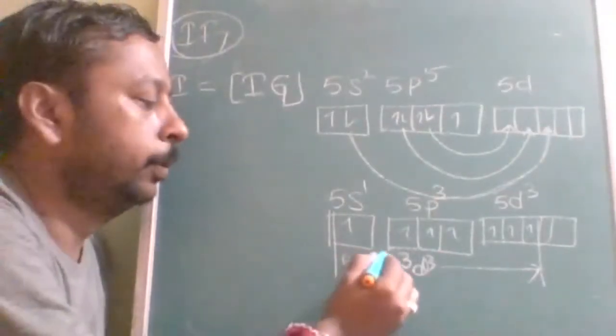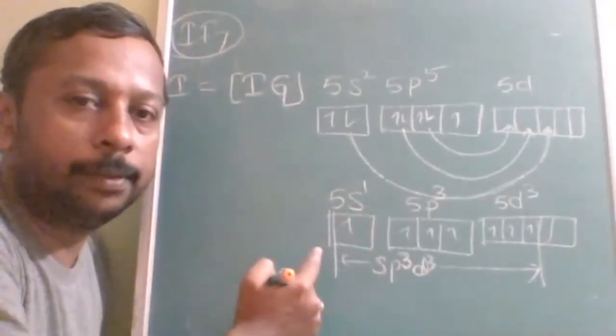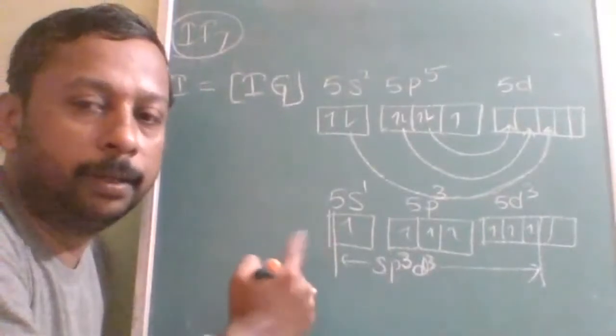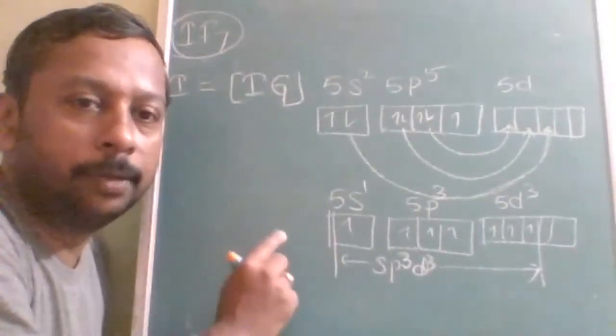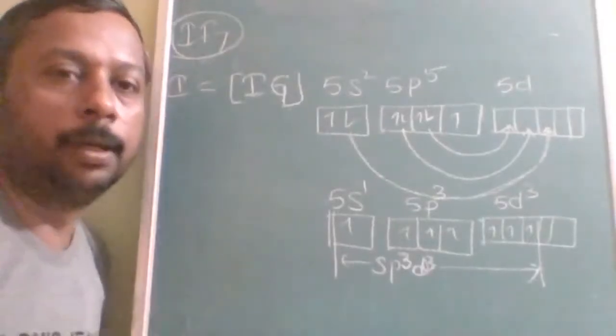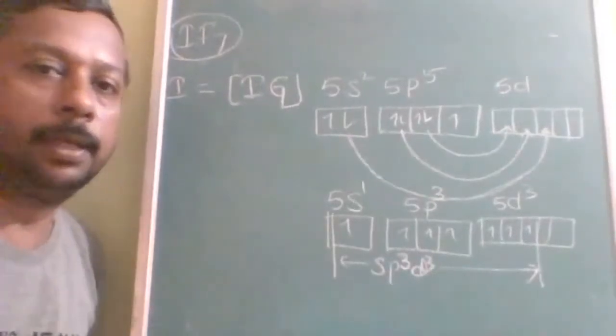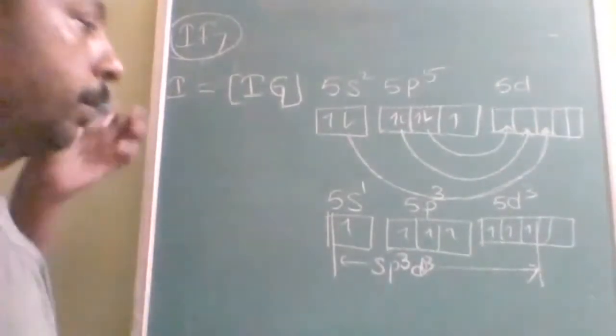sp3d3 hybridization. So first we have triangular bipyramidal. After that we have square bipyramidal. Now it should be triangular, square. After that, what it should be? Pentagonal bipyramidal. The shape is what? Pentagonal bipyramidal. The shape of the IF7 is pentagonal bipyramidal.